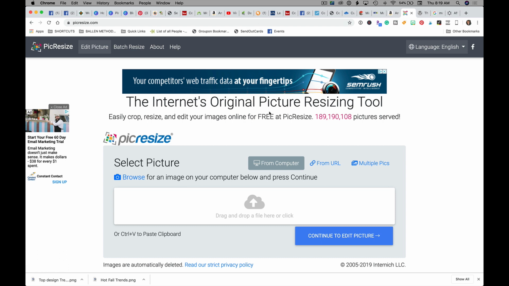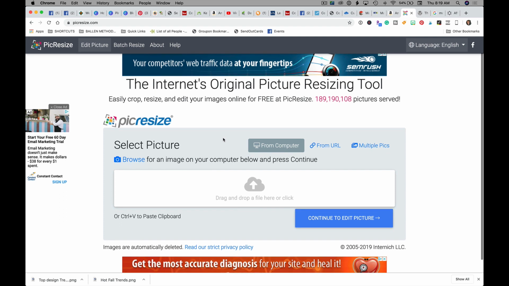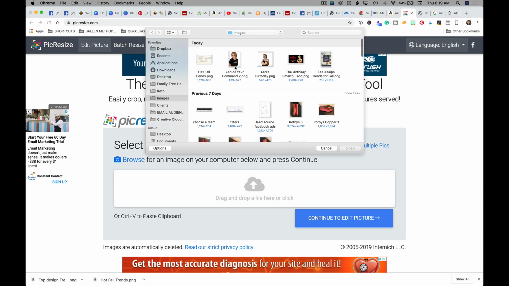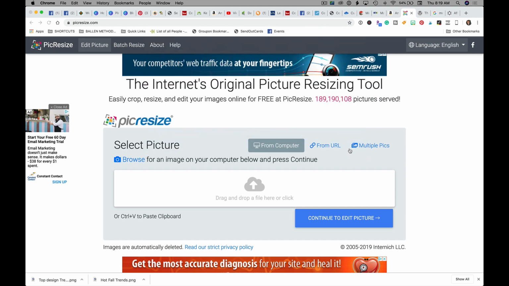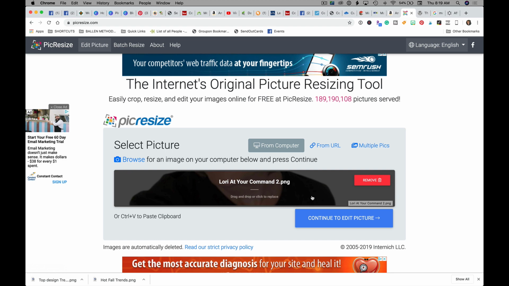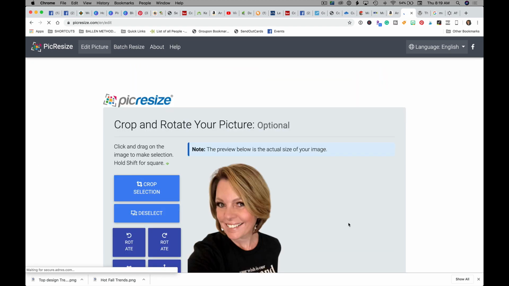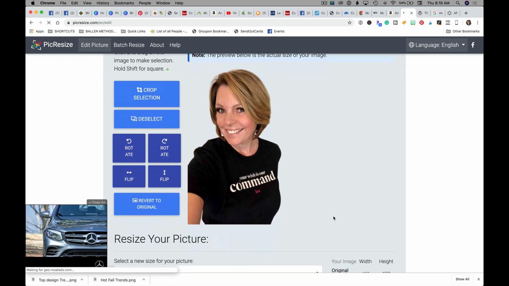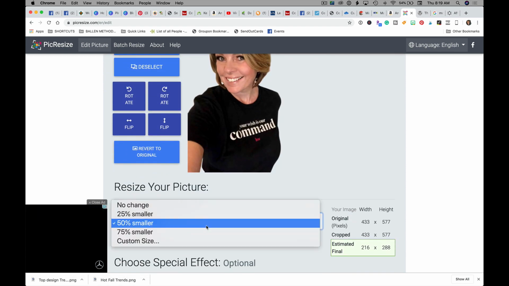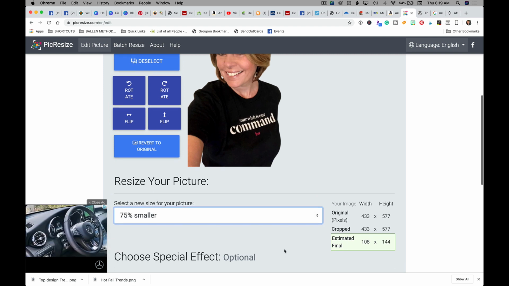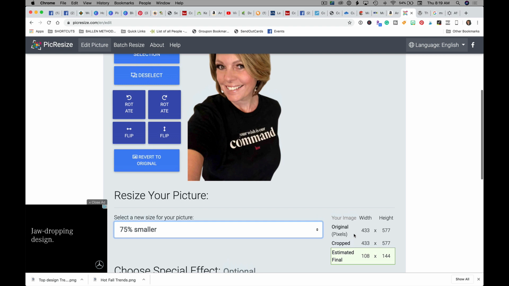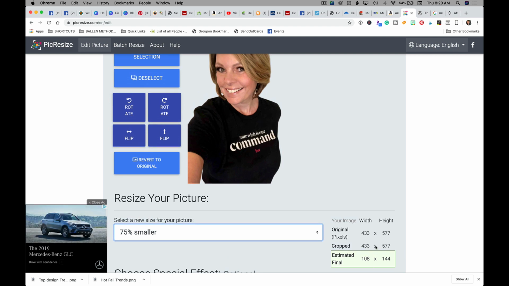So we're going to go to pickresize.com, which is a free software, and we're going to go to browse from computer and pick whatever picture it is that you want to resize. So I'll go ahead and resize this one. Okay, so we've got the image. Now continue to edit picture. And now, if you know you just want to make it 50% smaller, you can choose that. If you want it 25% smaller, you can choose that. 75% smaller, and your estimates show up over here as to what size it'll probably be once you shrink it down.